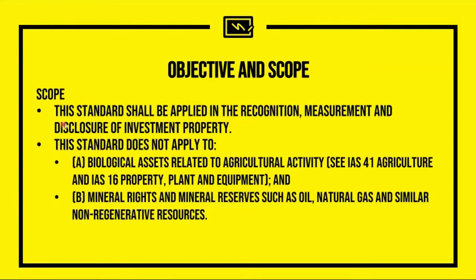With regards to the scope, the standard shall be applied in the recognition, measurement, and disclosure of all investment property, but it is not applied to, first of all, biological assets because it is covered by IAS 41, and the property, plant, and equipment because it is covered by IAS 16. And also, it is not going to cover mineral rights and mineral reserves such as oil, natural gas, and other similar non-regenerative resources because this is covered by IFRS 6.